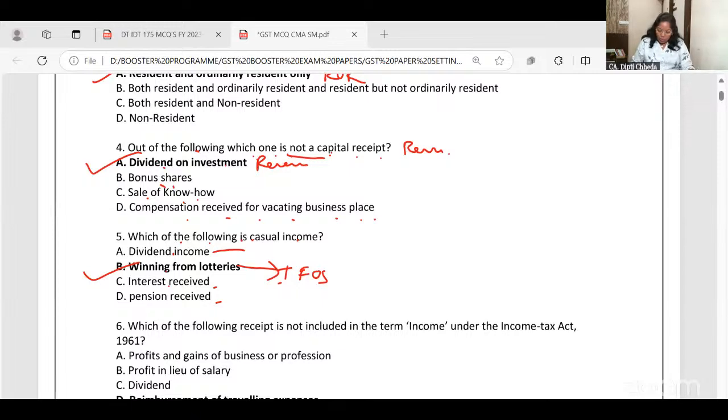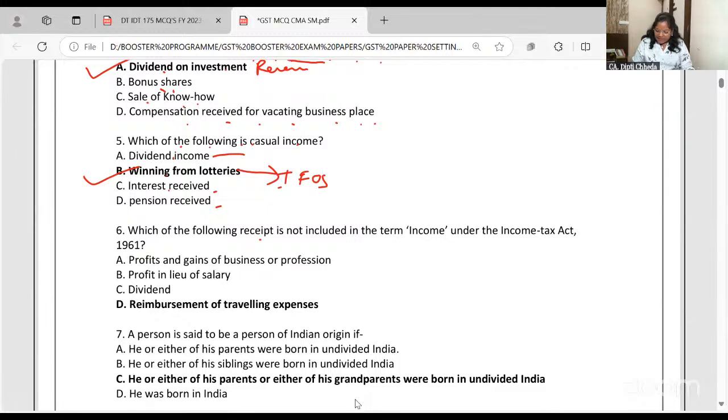Next, which of the following receipts is not included in the term income under the Income Tax Act? Okay, it's not an income. Profit in business is income. Profit in lieu of salary, salary income. Dividend is income. Reimbursement of traveling expenses: you have incurred the expense and they have reimbursed, so it's not your income.